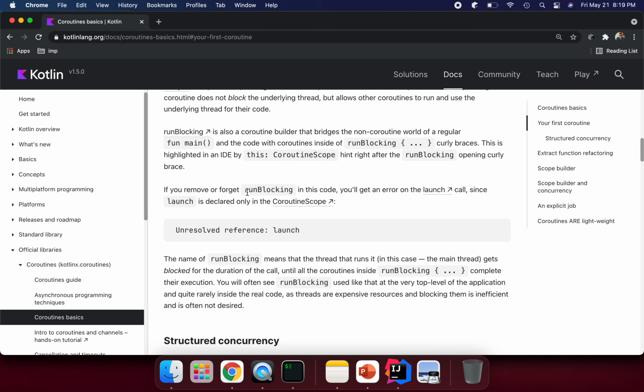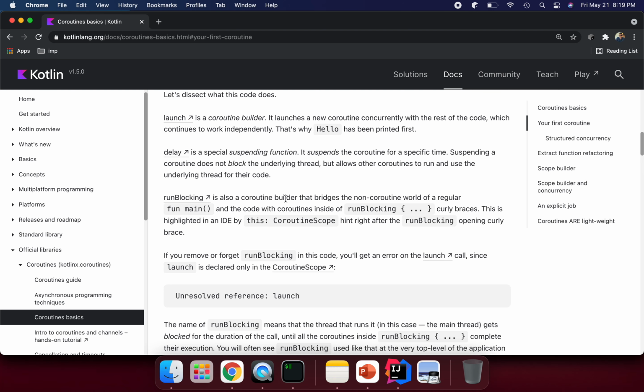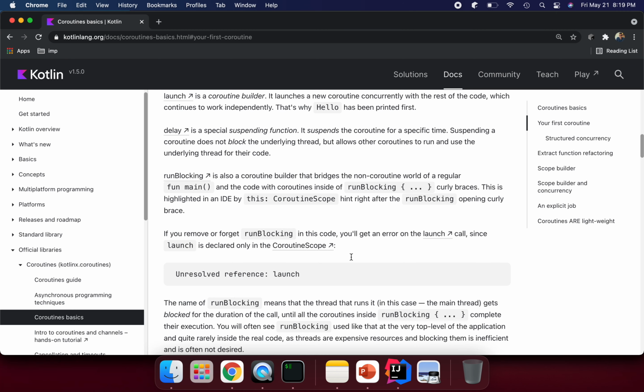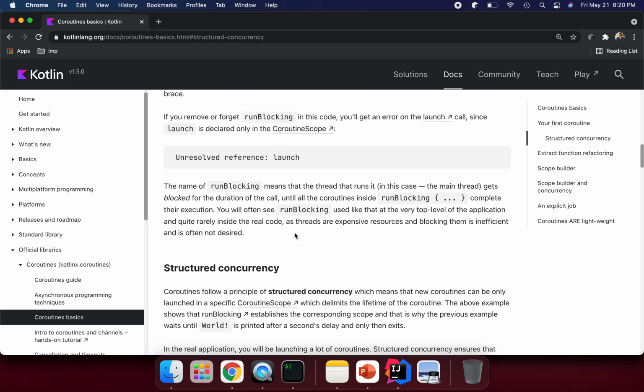If you remove or forget runBlocking in this code, you will get an error. runBlocking is also a coroutine builder that bridges the non-coroutine world of the regular main function with the code with coroutines inside the runBlocking curly braces. This is highlighted by the IDE. The coroutine scope is right after the runBlocking opening curly braces. If you remove it, you will get an error on the launch call, since launch is declared only in CoroutineScope.